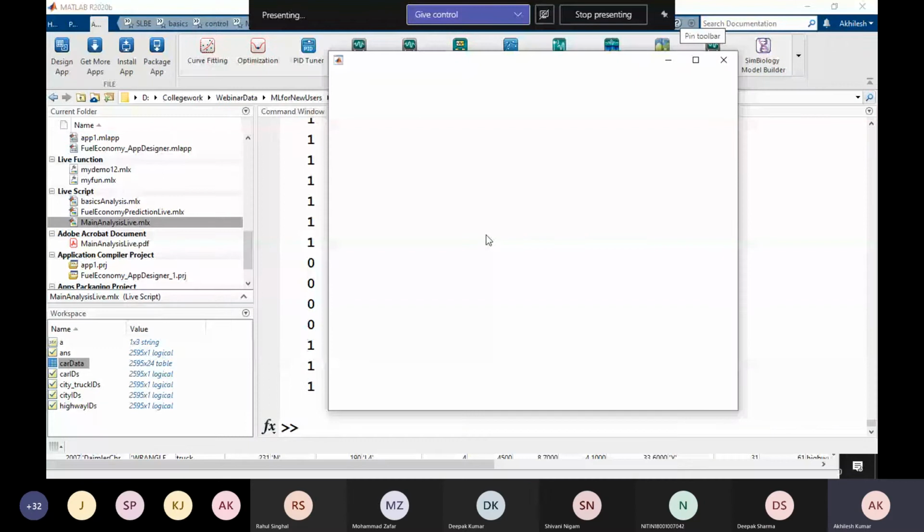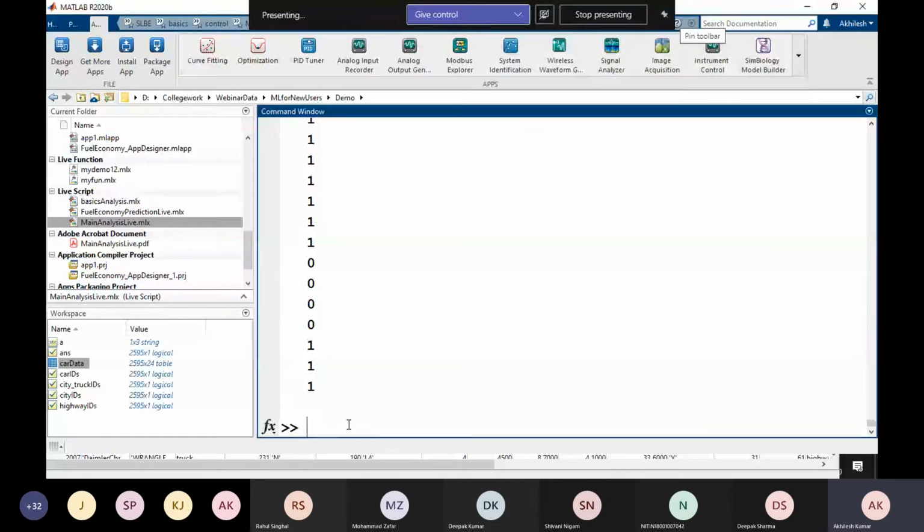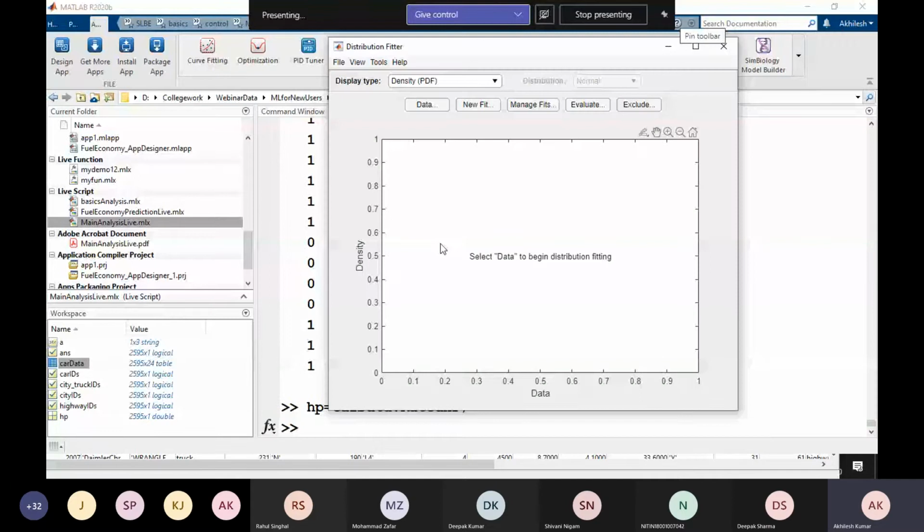Okay, so I'm going to extract the horsepower from that table. HP is equal to car data dot rated horsepower. I have this horsepower here, and I'm going to check what kind of distribution is there in that data. So simply I will click here, Data.